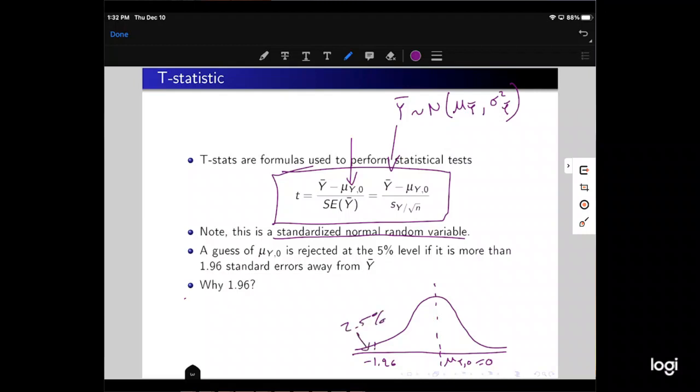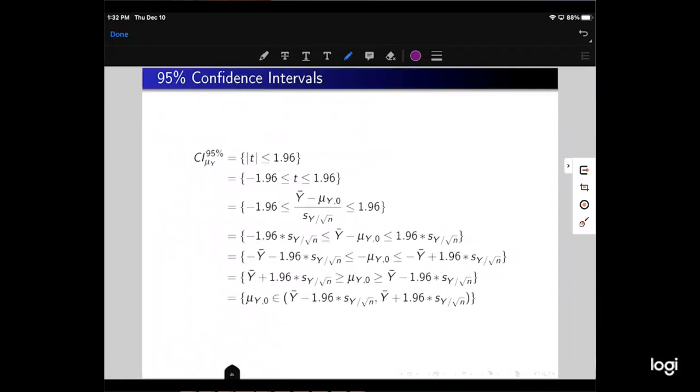It tells us that 2.5% of the mass of this curve is to the left of negative 1.96. And by symmetry, 2.5% of the mass of this curve is to the right of positive 1.96. And since we're dealing with a two-sided hypothesis, we take this 2.5% multiplied by 2, which gives us 5%. And so the area inside here is 95%. So this is a 95% confidence. That's where we're getting the 95% from. Okay, using this to get us a 95% confidence interval.